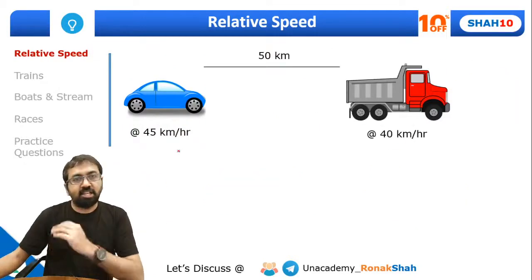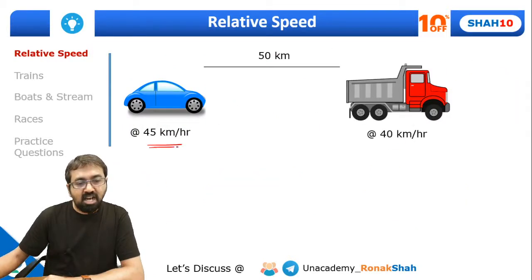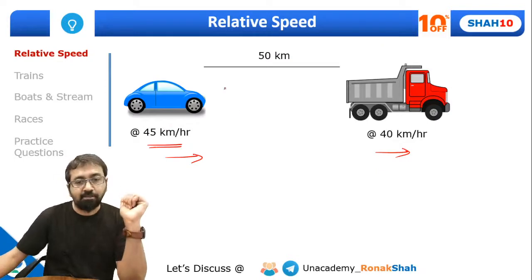Same way, let's take a different scenario. There is a car which is going in the same direction as a truck. Both of these are going in the same direction. The truck is traveling at a slightly slower speed, say 40 km per hour, and the car is traveling at 45 km per hour, and the distance between them right now is 50 km. Now let's understand what happens.